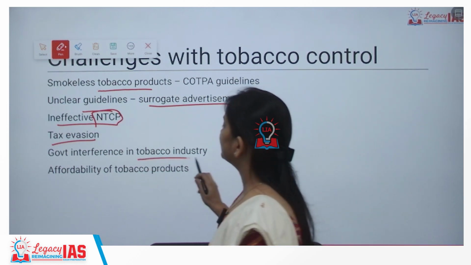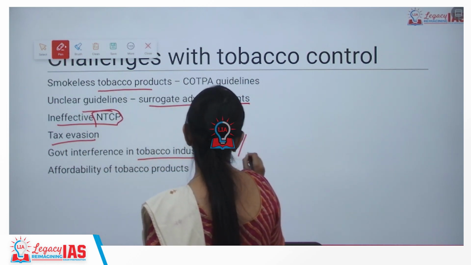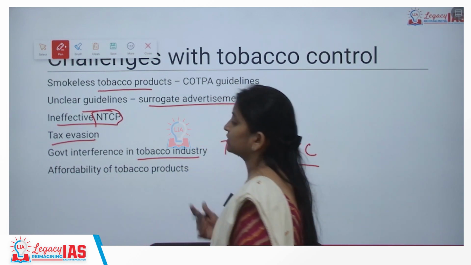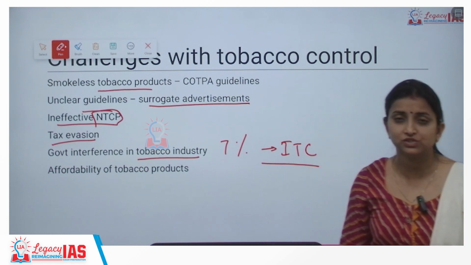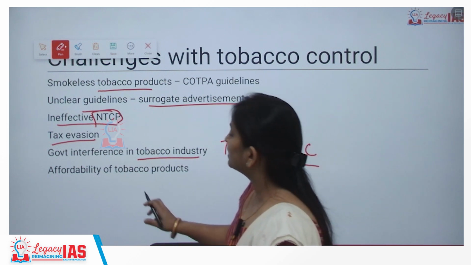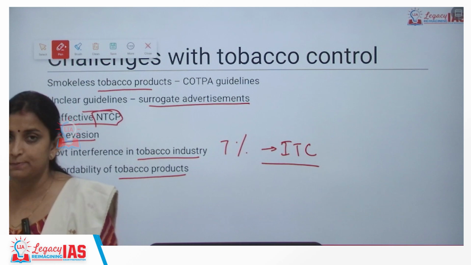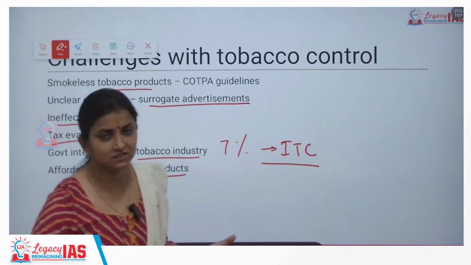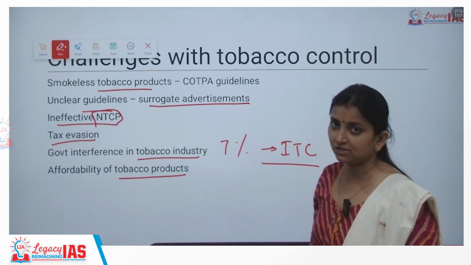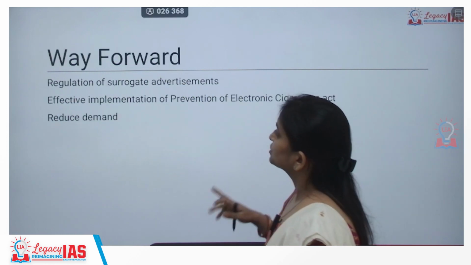Plus, government interference in the tobacco industry. The central government itself has approximately 7% stake in the Indian Tobacco Company. The government itself is having a stake, so obviously there is a huge nexus between politicians and industrialists in this case. Then, affordability of tobacco products. Although there was an increase of 13-14% in tobacco cost in the 2022-23 budget, after that also it is still affordable. So these are the challenges.